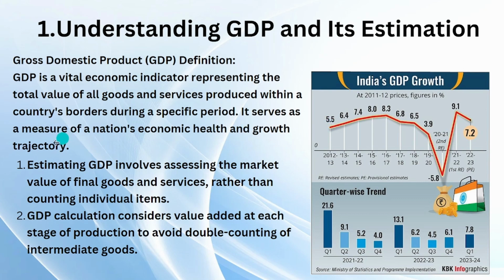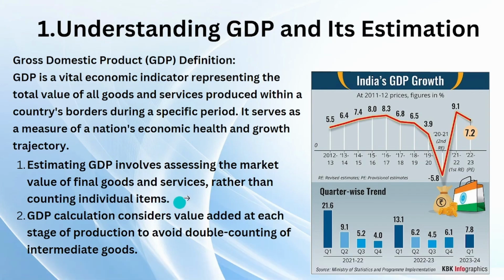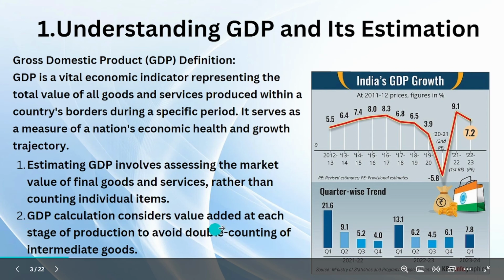So it serves as a measure of a nation's economic health and growth trajectory. Yeah, it's as simple as that. So when we count whatever is going on in the country in terms of goods and services purchased or produced, that will tell us how well we are spending money. All this we will know by calculating GDP. So estimating GDP involves assessing the market value of final goods and services rather than counting individual items. GDP calculation considers value added at each stage of production to avoid double counting of intermediate goods.